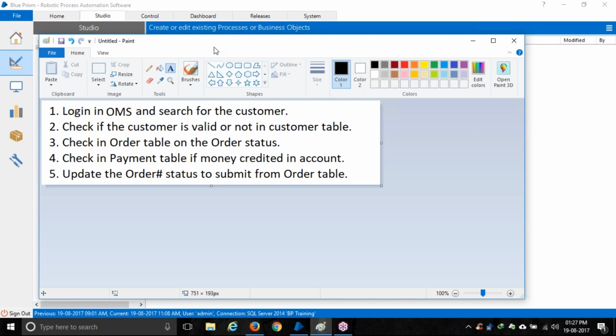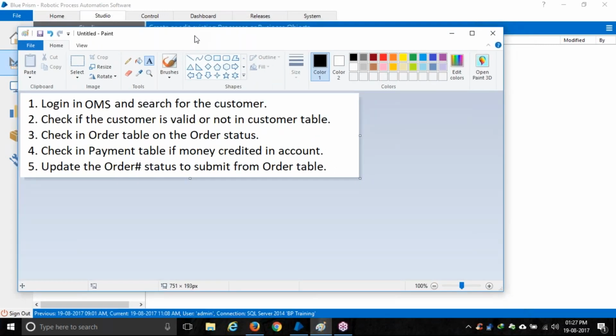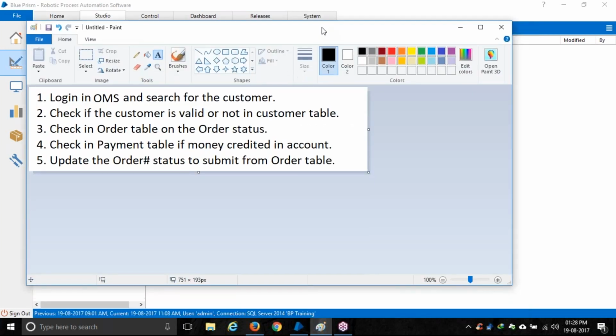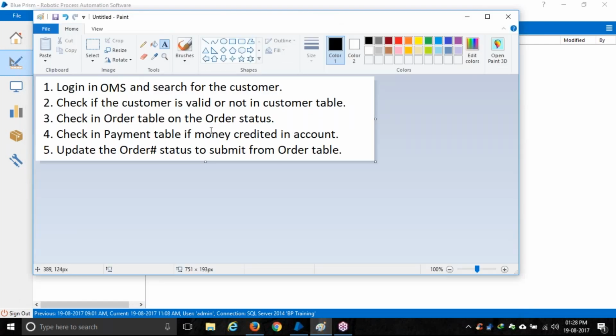Now imagine in Amazon there are thousands and thousands of this kind of issue coming every day. So Amazon needs to put around 20-30 people to do this work again and again. Every day one person can do around 300 orders, manually just changing them, right? So this is a small example for every company.